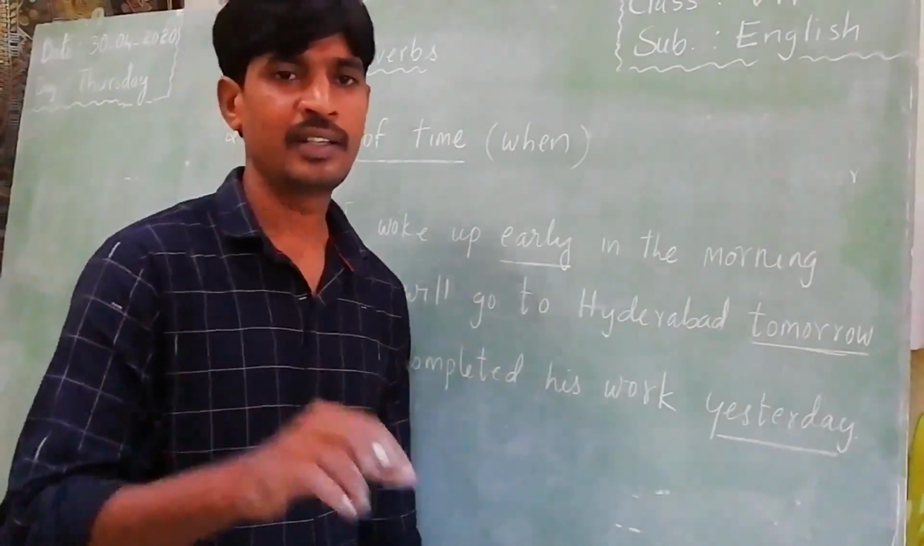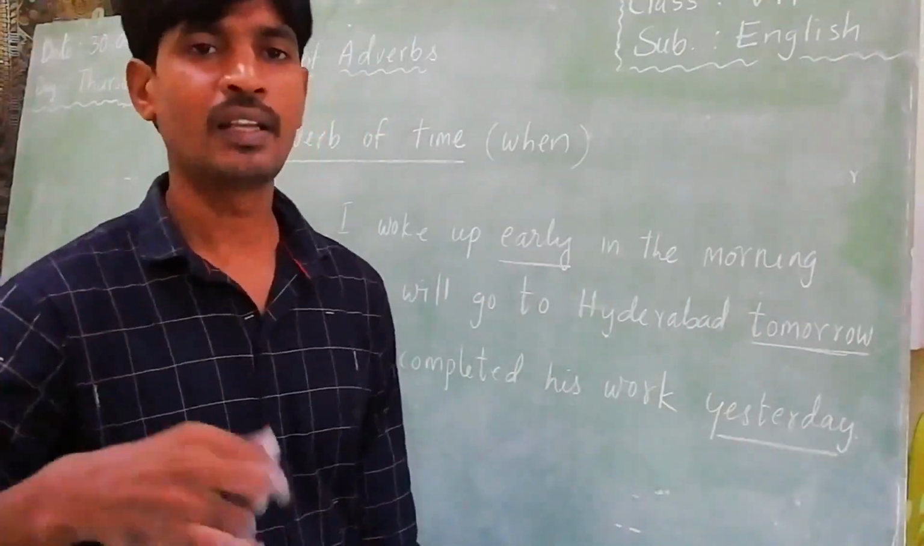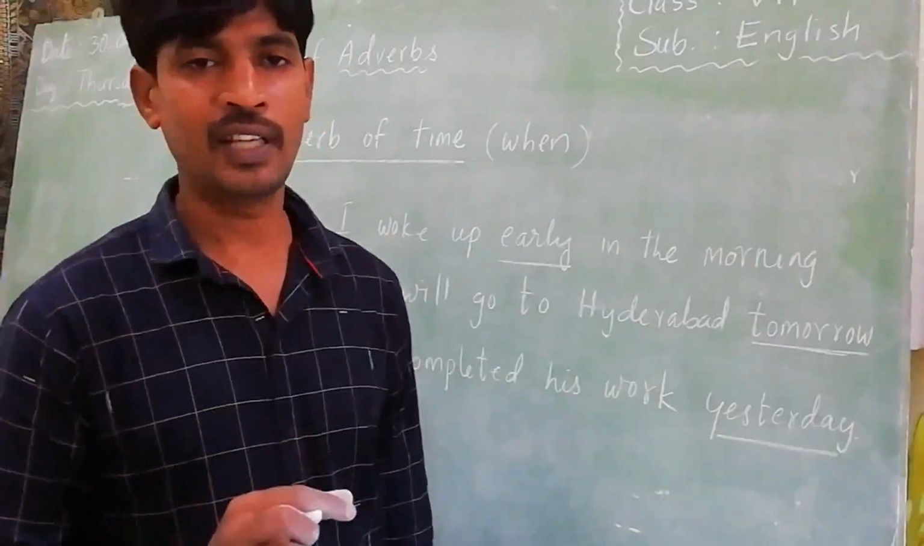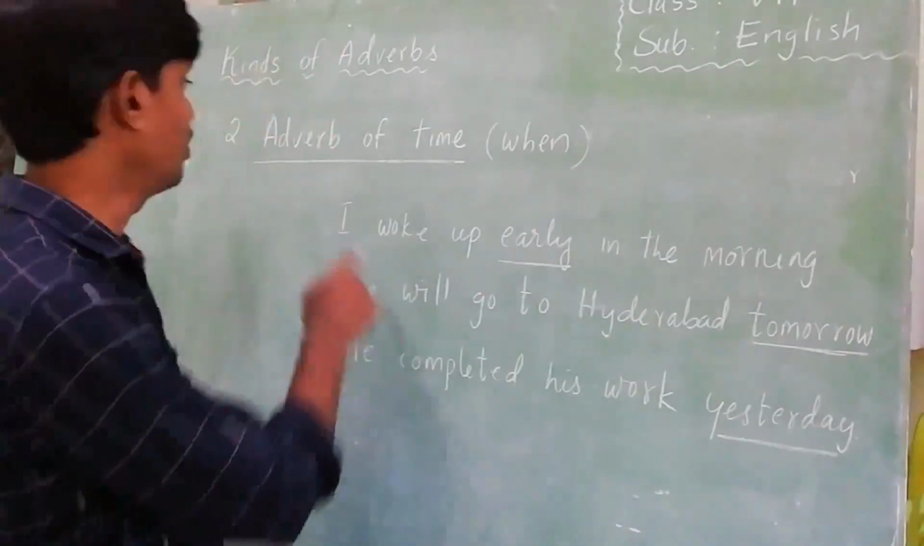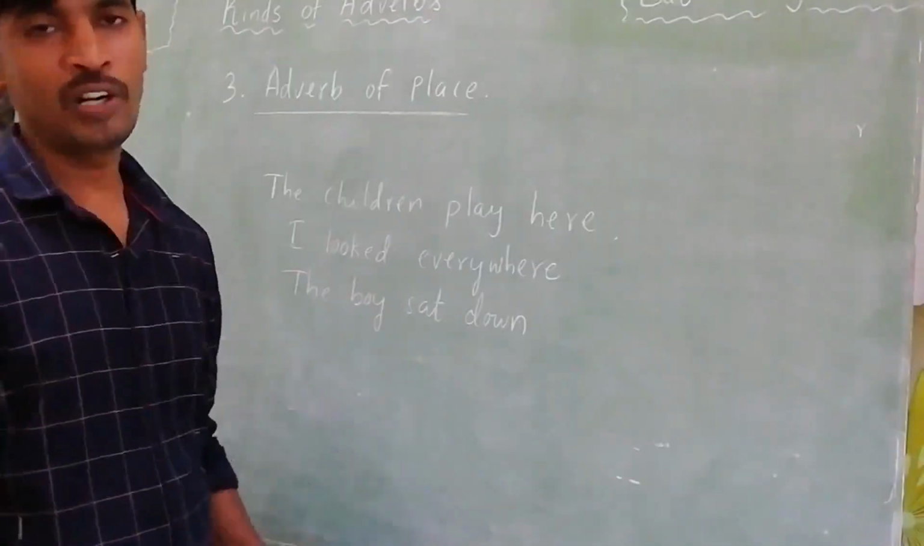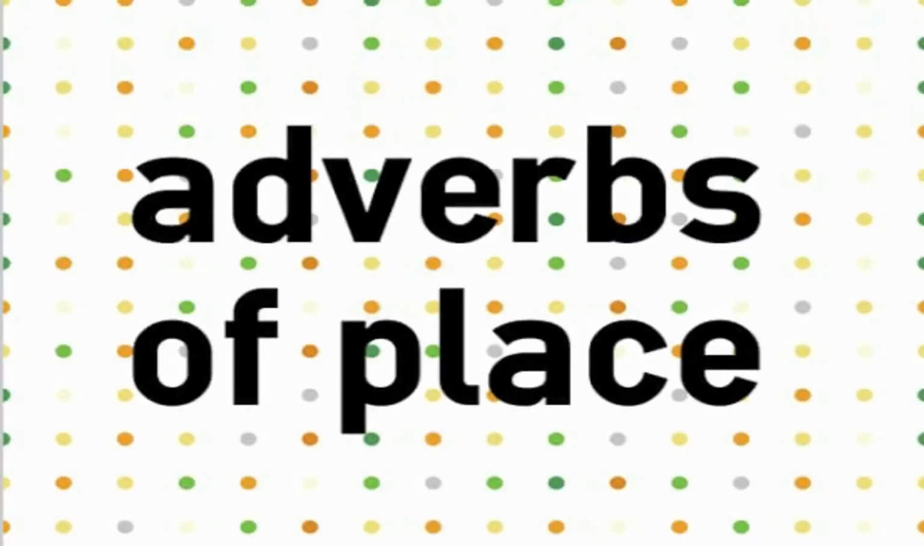So what is the time word in the sentence? Next month. Next month is the adverb of time. In this way, we have to discuss about adverb of time. Okay. Coming to the third one, adverb of place.